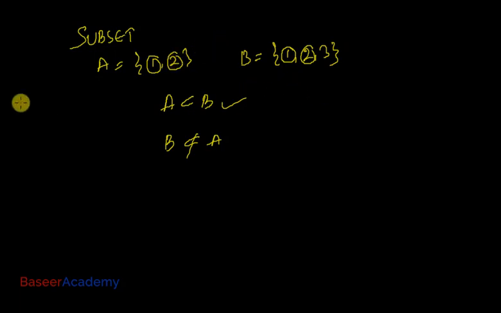Let us say I have a set C with the elements 1, 2, 3. How many sets can you form by taking as many elements as you want from the set C? See, what I can do is I can take 1 and form a set.